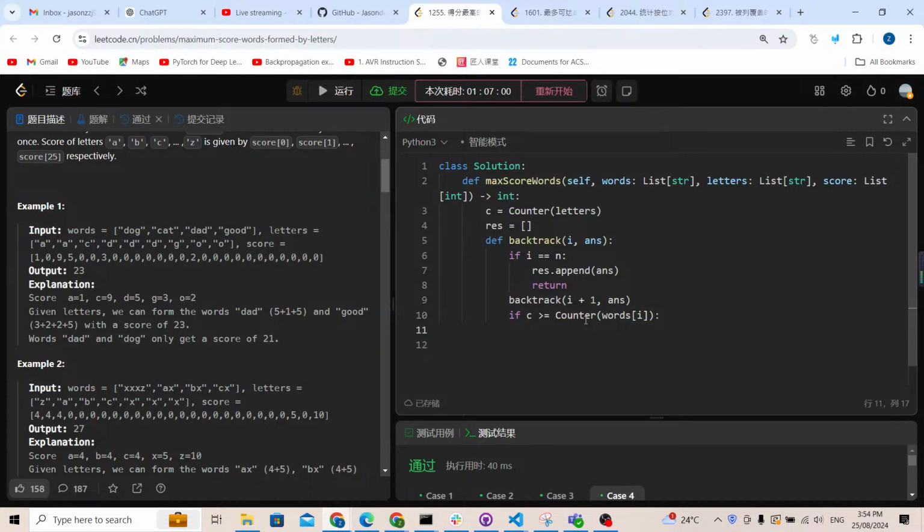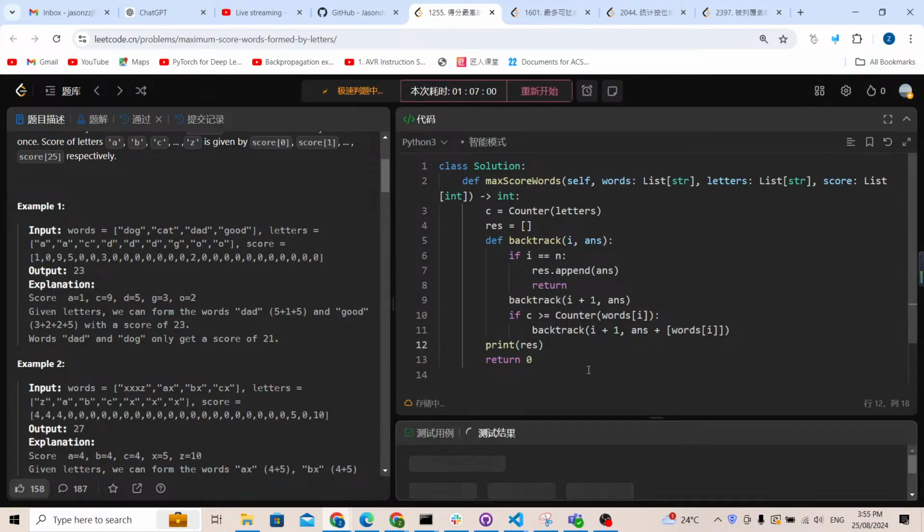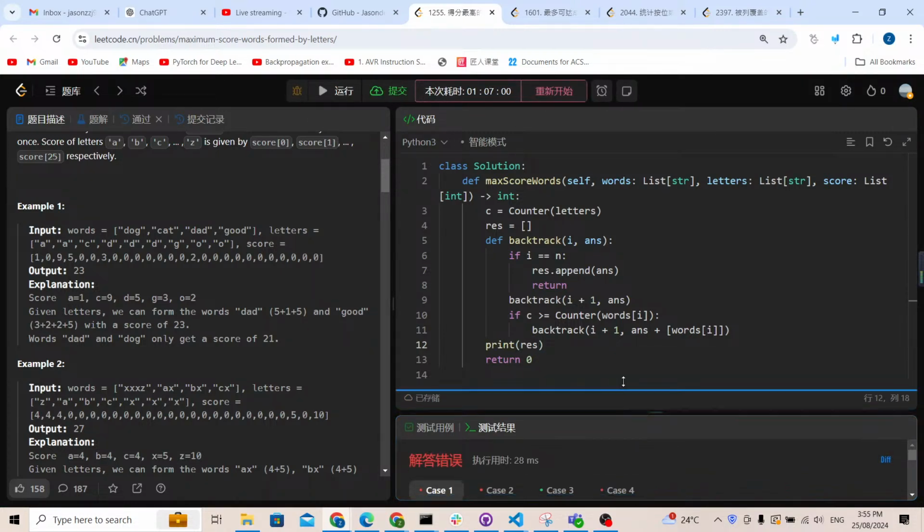If it is, definitely I can take it and use the backtrack function: i plus 1, and the answer plus the array, and inside it's going to be words i. Now let me maybe return a 0 or some number, because I want to check what could be inside the result. Now let's check what is inside the result array.